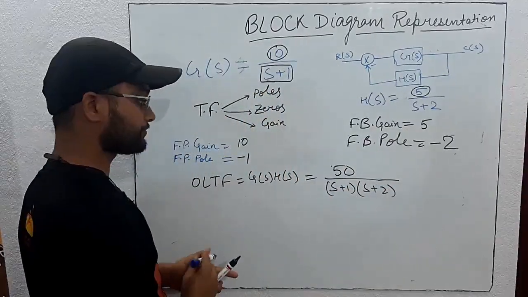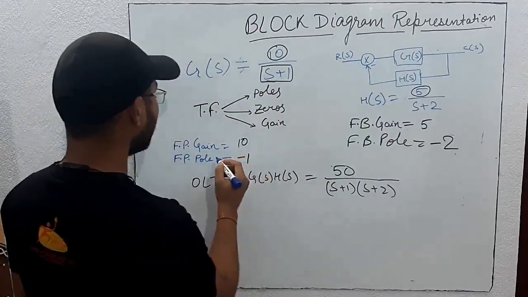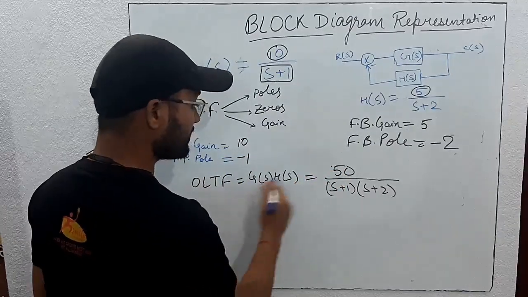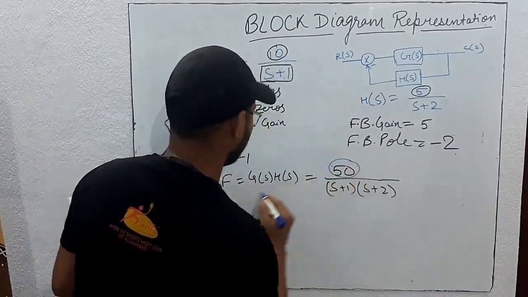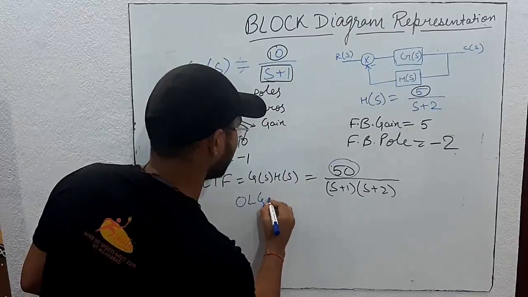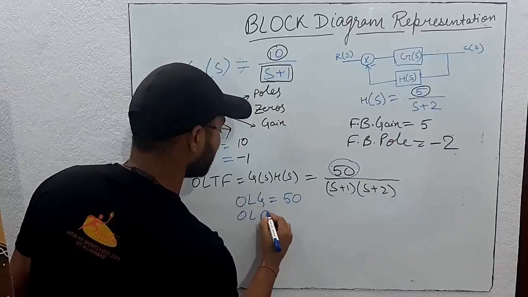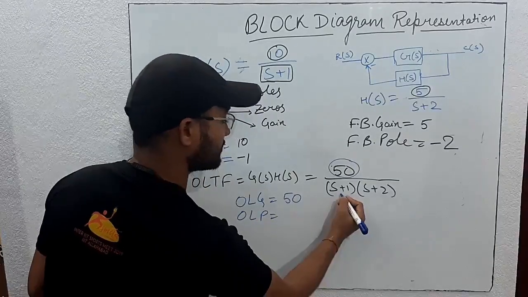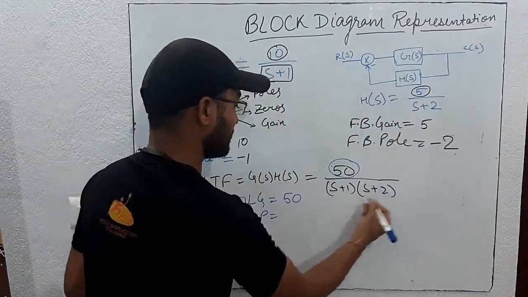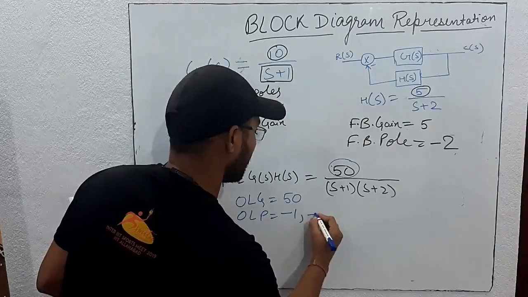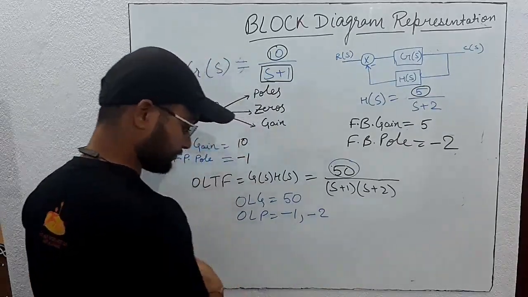So here we will now find the open loop gain. Open loop gain is equal to 50. And the open loop poles: there are 2 poles, because there are 2 roots of the denominator. So that will be equal to minus 1 and minus 2.